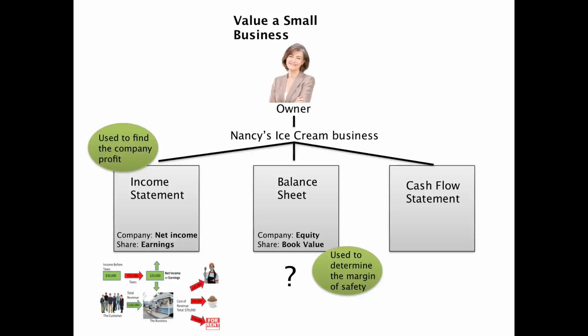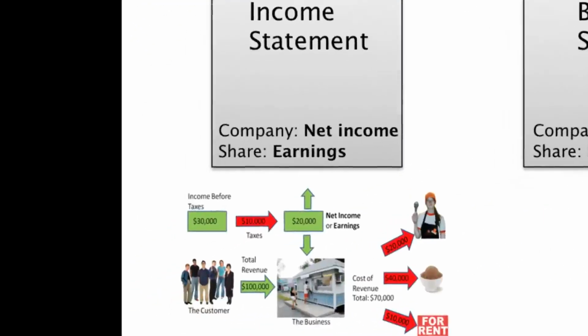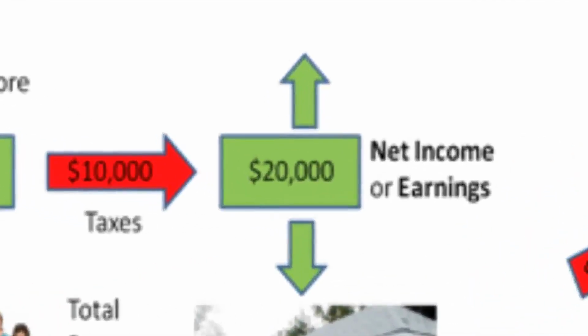So for Nancy's business, she has an income statement. Now, if you look below the income statement, you see the little model that we used from Lesson 2 below that, because that's what we were doing. We were figuring out essentially what her income statement was. At the top of that income statement is the total revenue, and the bottom line figure at the bottom of that document of the income statement is the net income.